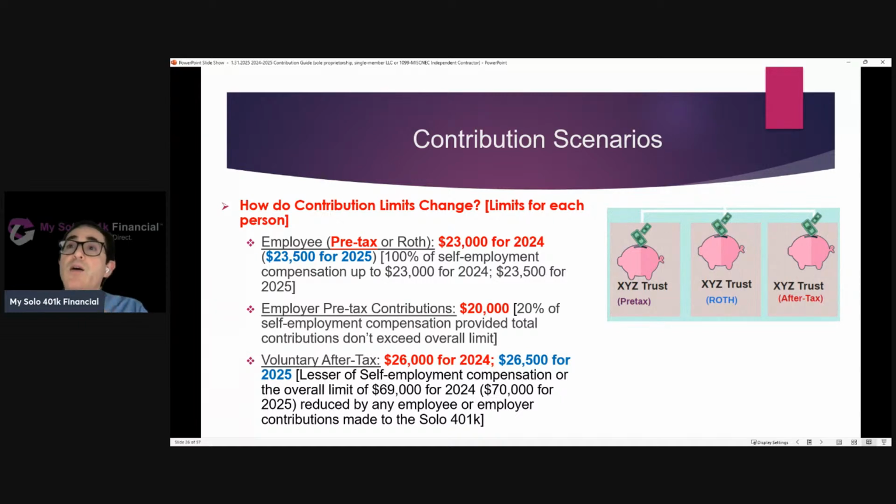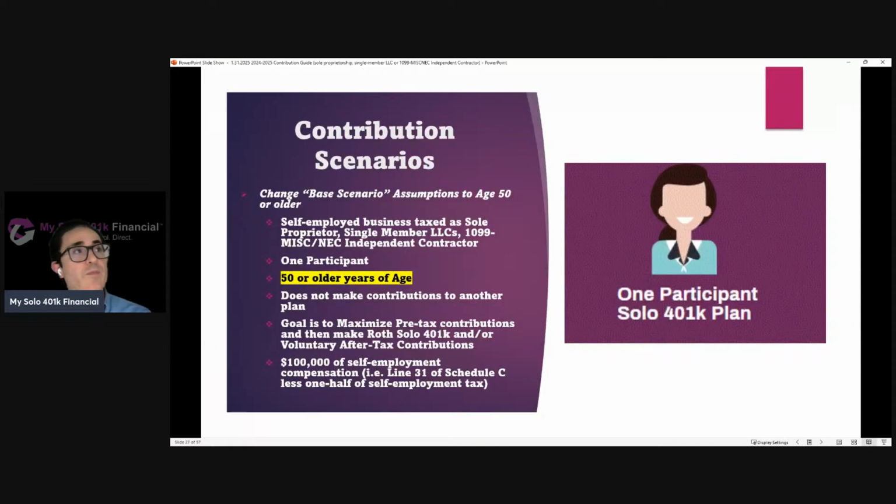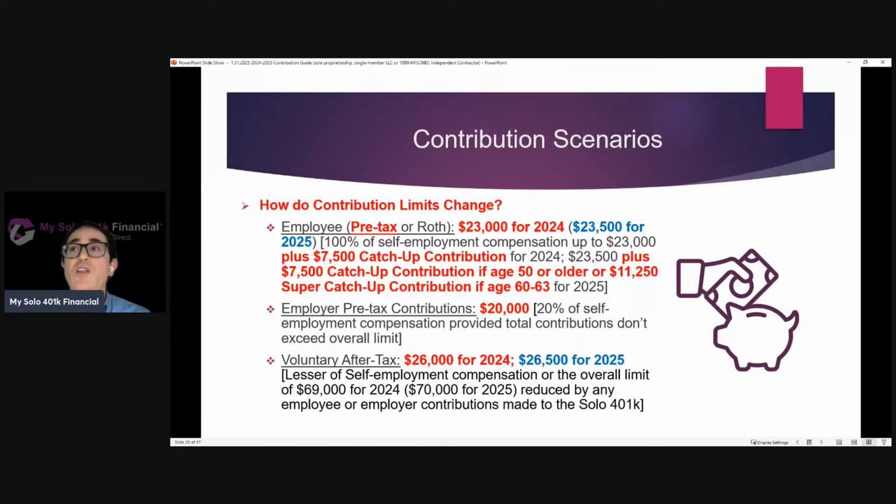But this scenario just illustrates that the ability to contribute is based on each person's scenario. So each person's age, each person's income, each person's objectives. So now let's go back to the base. We're back to one person, doesn't make contributions to another plan. They want to first maximize pre-tax and then make additional contributions as Roth or voluntary after-tax. And they have $100,000 of self-employment compensation. But now let's assume that instead of being under 50, they're 50 or older. Well, how much can they contribute?